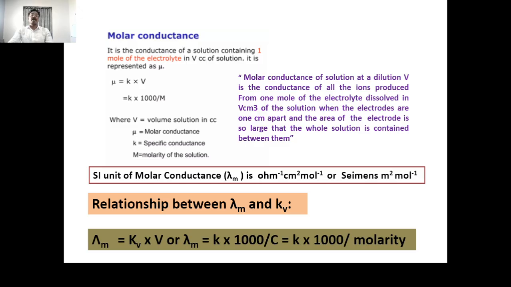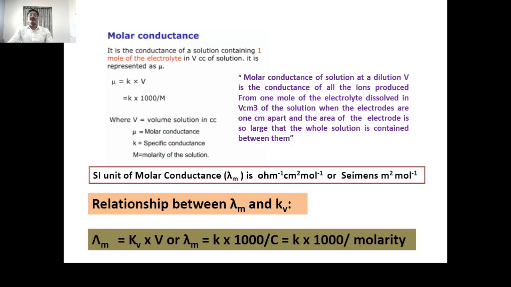The next one is the molar conductance. It is similar to the equivalent conductance. The molar conductance of a solution at a dilution V is the conductance of all the ions produced from 1 mole of the electrolyte dissolved in V centimeter cube of the solution, when the electrodes are 1 centimeter apart and the area of the electrode is so large that the whole solution is contained between them.